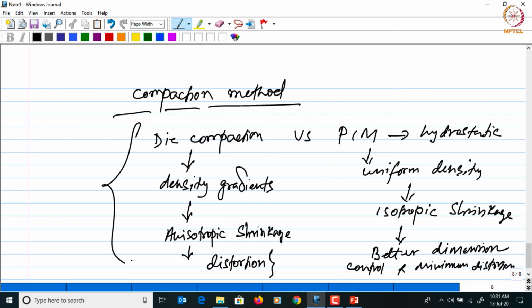Right, so the objective will be always to have a uniform part and no distortion, and therefore depending on the part shape, size and the complexity, an appropriate compaction method should be chosen so that at the end of the sintering process a part with the desired shape and size can be obtained.